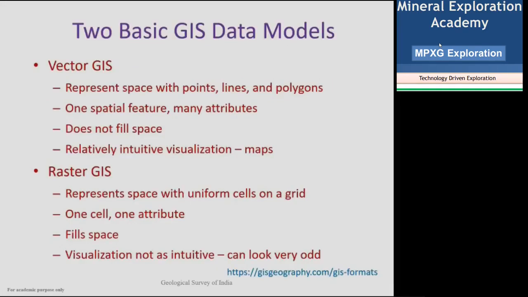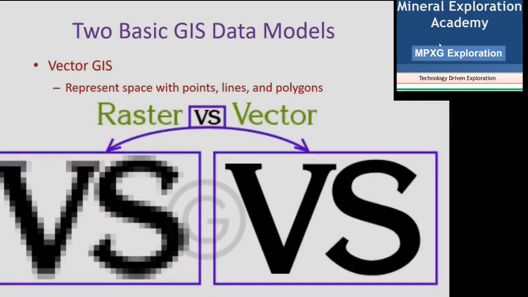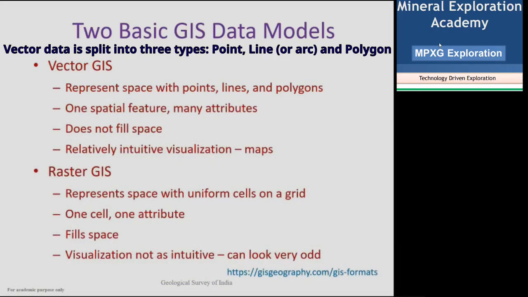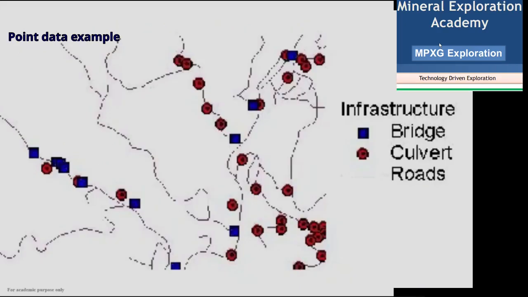Raster represents only the information in the cell. Even if you keep on enlarging, only the data will get enlarged, but it is not going to serve your purpose. Whereas with vector, you can store data in more than one format. You have data in points, so structural data and mineralization location data are stored as points.